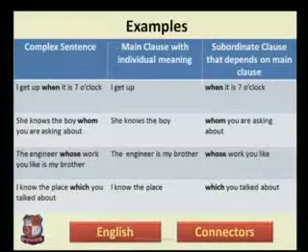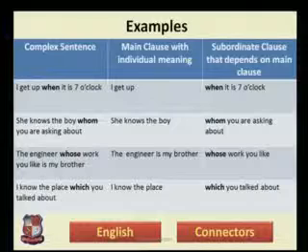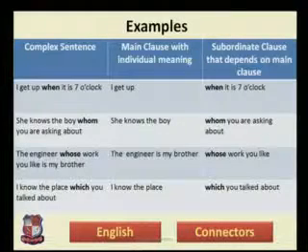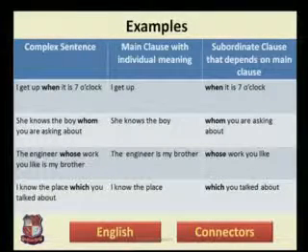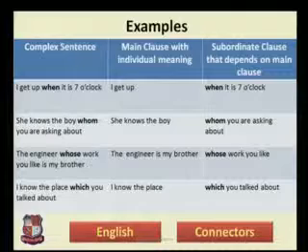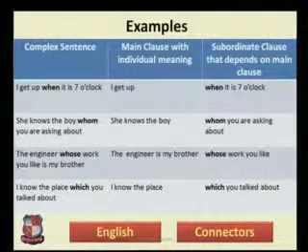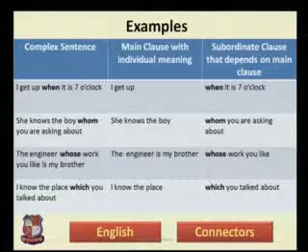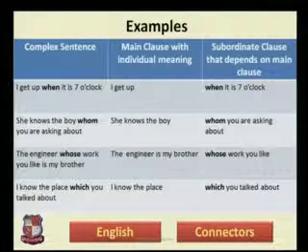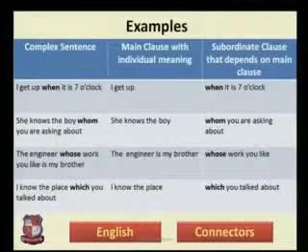I would request all my students, viewers and listeners to pay attention to these sentences. The first sentence is, I get up when it is 7 o'clock. In this sentence, there are two clauses. The main clause with individual meaning is I get up, and the subordinate clause that depends on the main clause is when it is 7 o'clock.